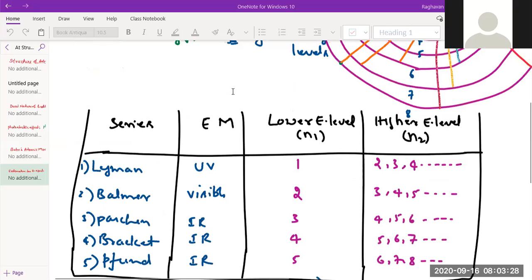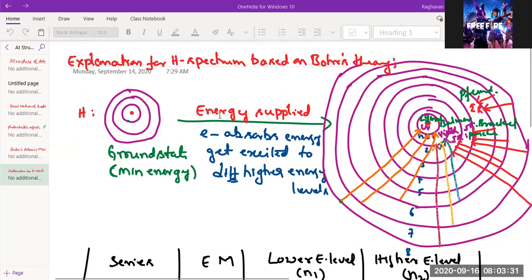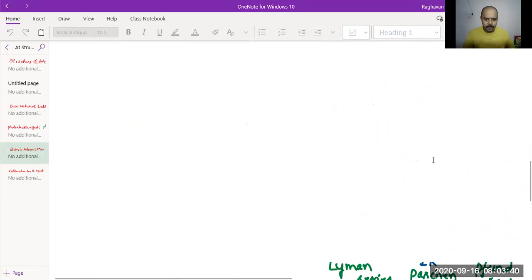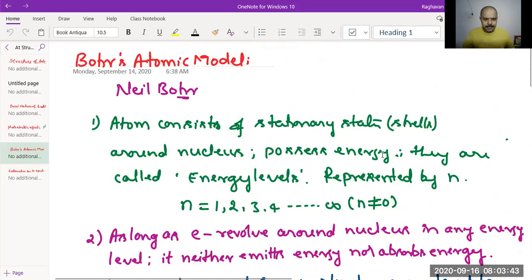Good morning. So, if you look at what we have done in the previous class in the atomic structure chapter, we have taken Bohr's theory, the postulates of Bohr's theory, 4 postulates. I'll just go through them in brief. The atom consists of stationary states associated with some energy around the nucleus. They are called energy levels. Before they were called shells and orbits. By Bohr's theory, they were also called energy levels.